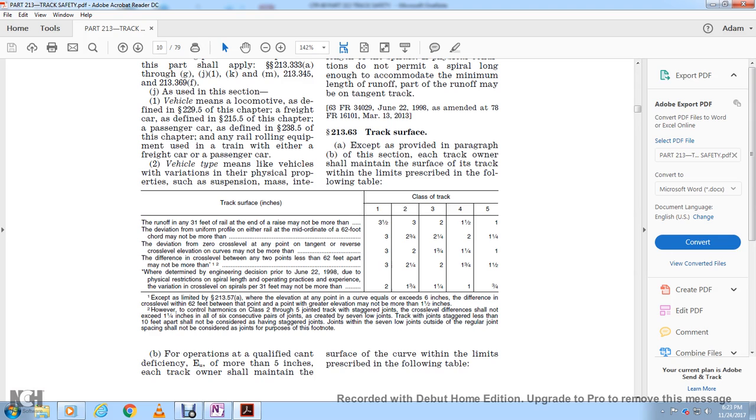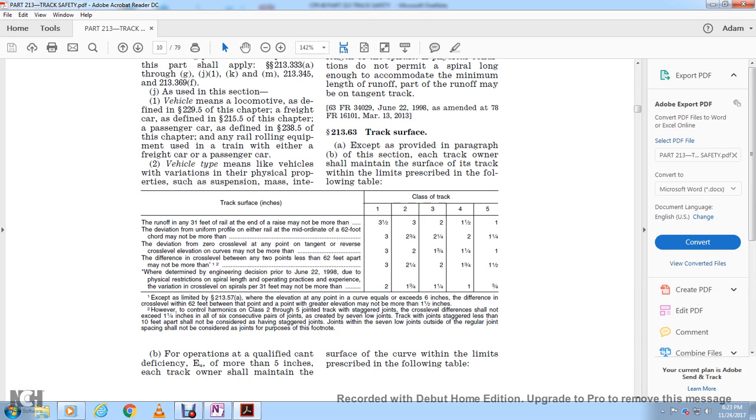Deviation from uniform profile on either rail at the midordinate of a 62-foot chord may not be more than 3, 2, 3, 2, 3, 2, 1, 3, 2, 3 and 3/4, 3, 3 and 2 1/2, 2 1/4, 4, 2, 1 and 5, 1 and 3, 1 1/4.